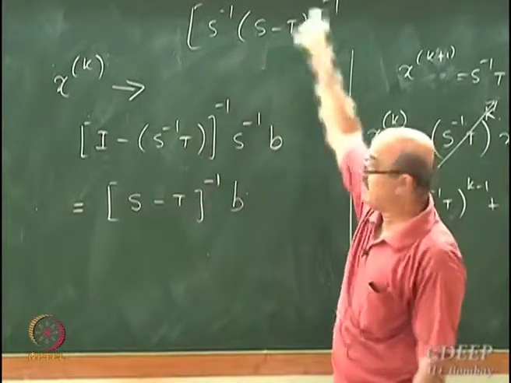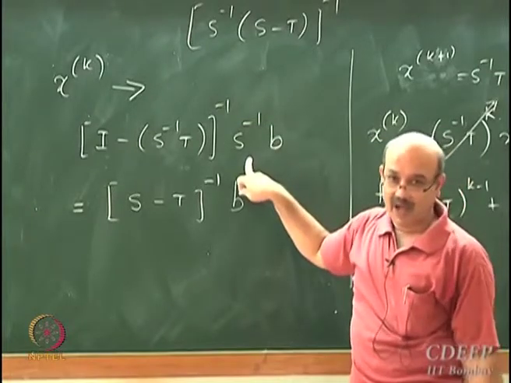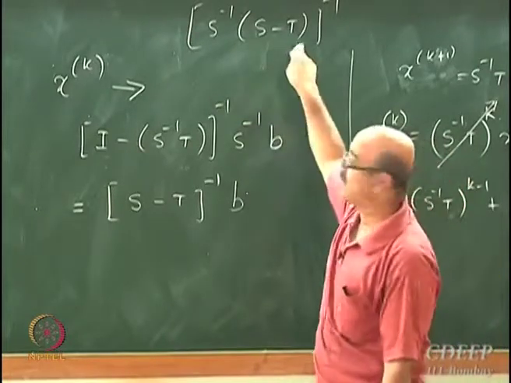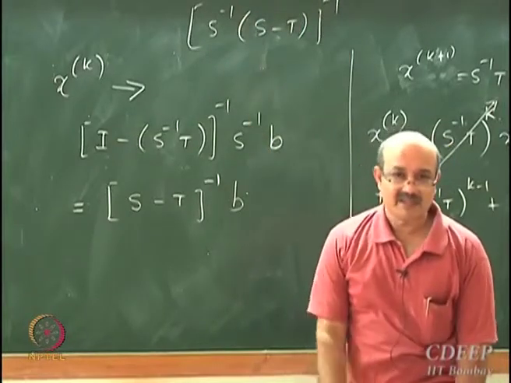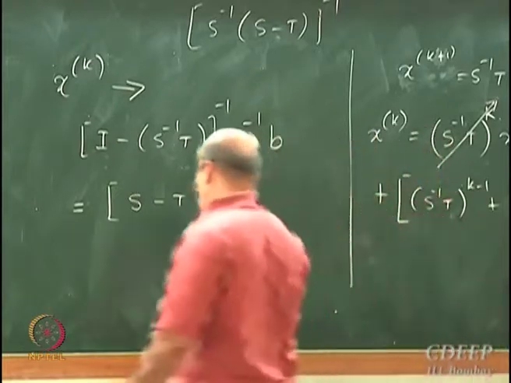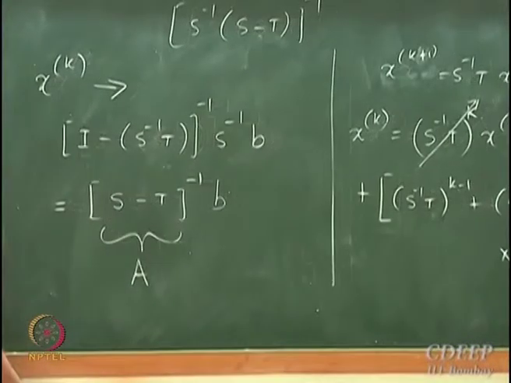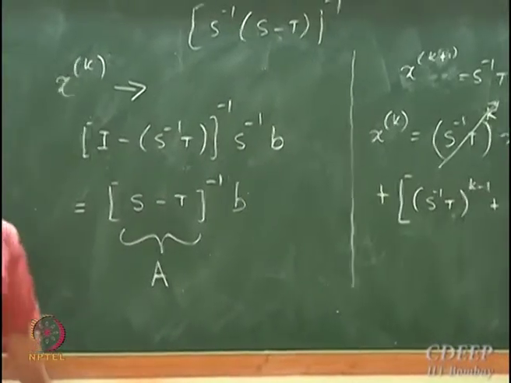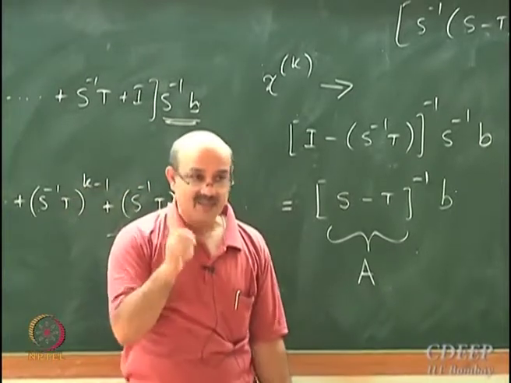S multiplied by S inverse gives you I, and what remains is S inverse T inverse. But what is S minus T? S minus T is nothing but A. So this sequence is going to converge to the true solution, that is A inverse B.